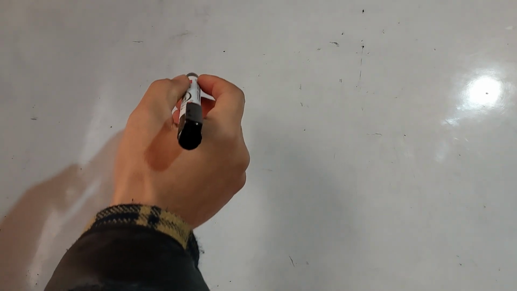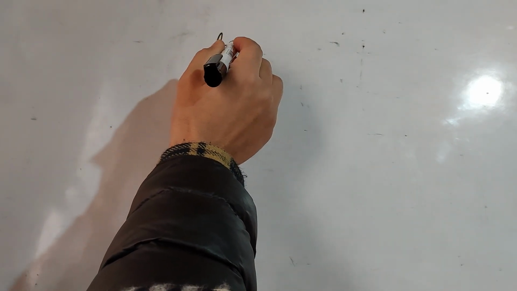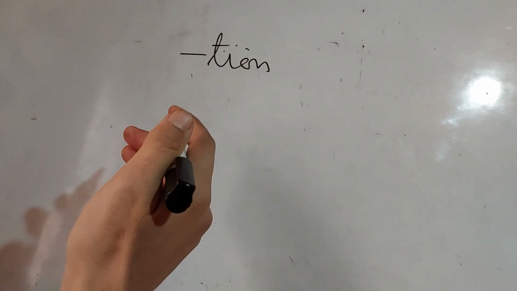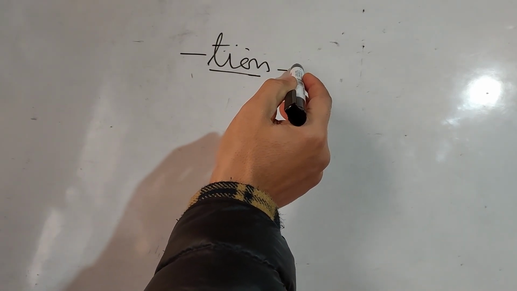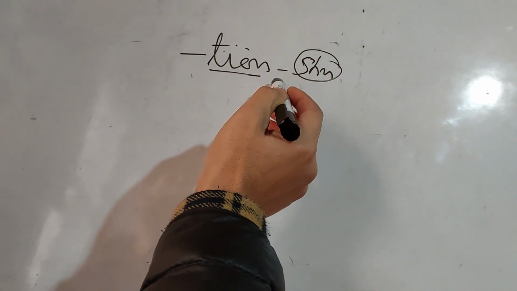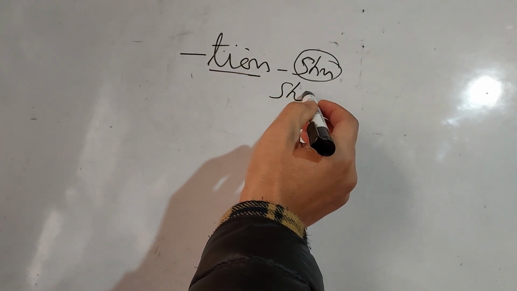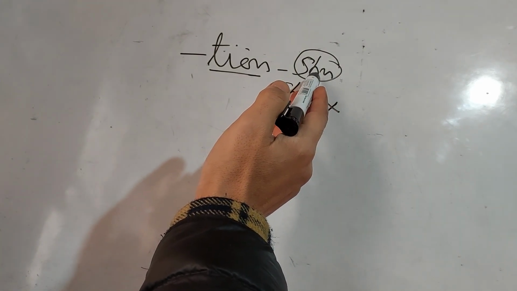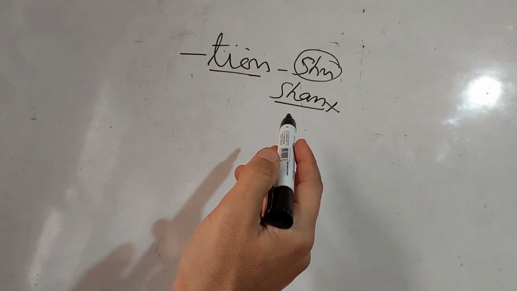Friends, in this video we are going to talk about tion. There are hundreds and thousands of words in the English language which have tion in the end, and we usually read it shun. This sound is actually 'shn'. Some people read it shan, and that is not the correct sound. It's shn. There is no vowel sound involved in reading tion.